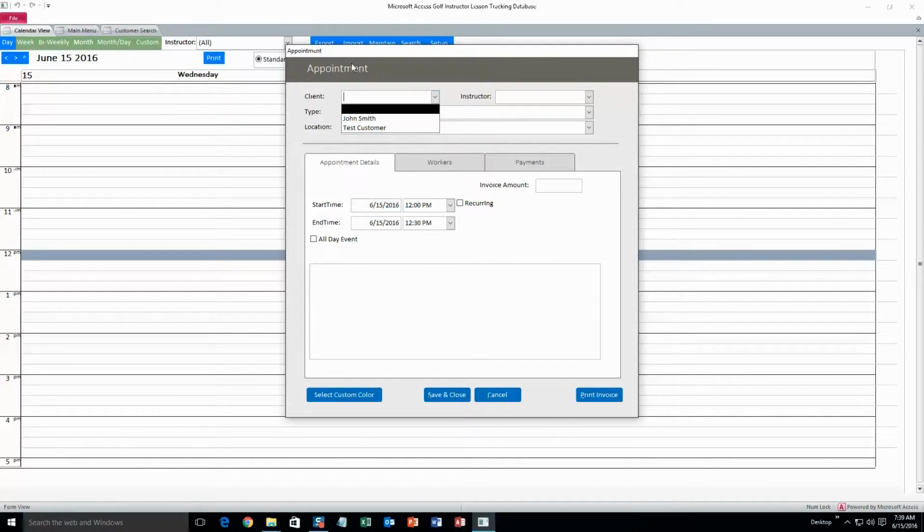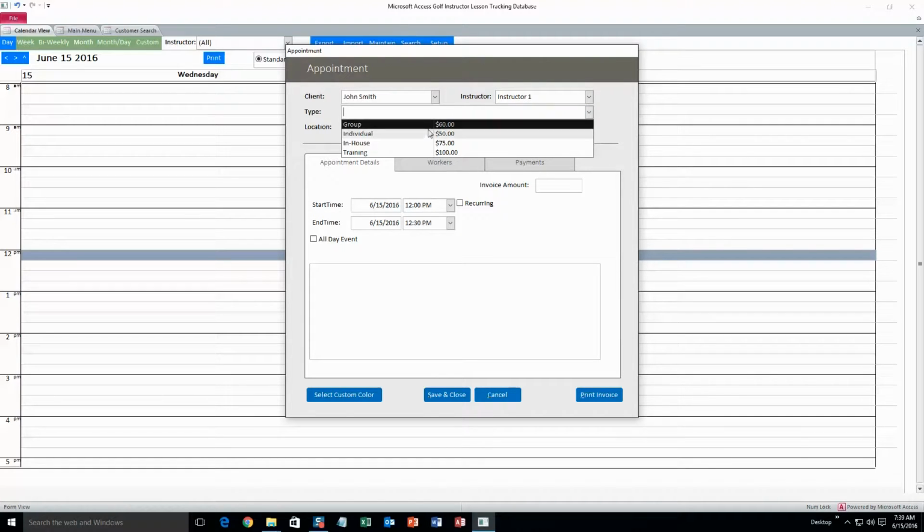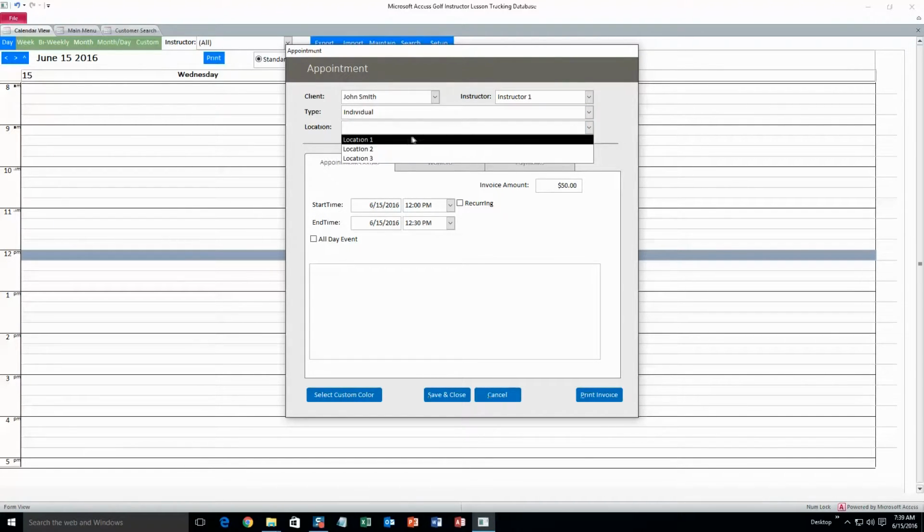Okay, so here's the appointment form. We can fill out all of their information. Instructor 1, just for right now. You can change any of this information that you want to. I'll show you how to do that later on. And type, let's just do individual for $50. And location 1. Again, we can change all that information.